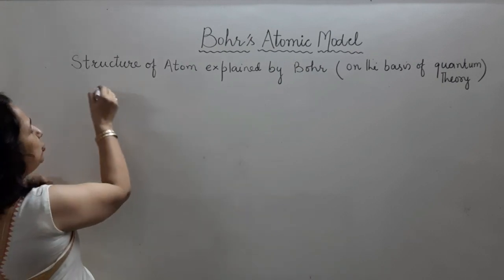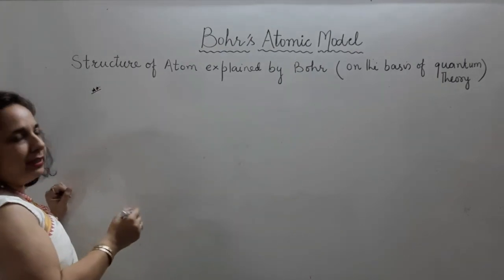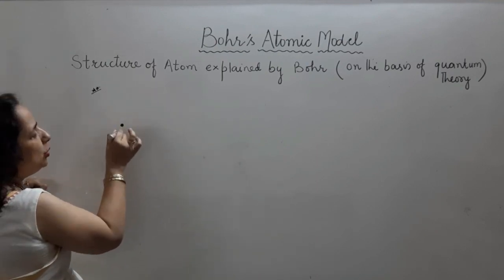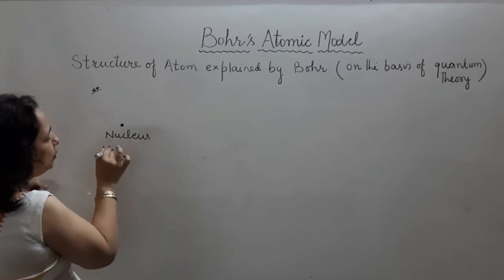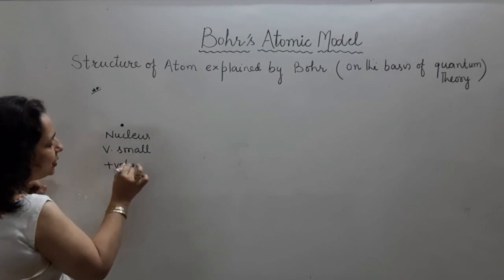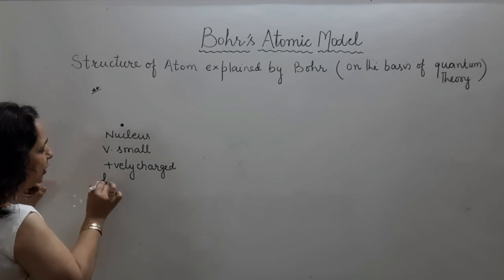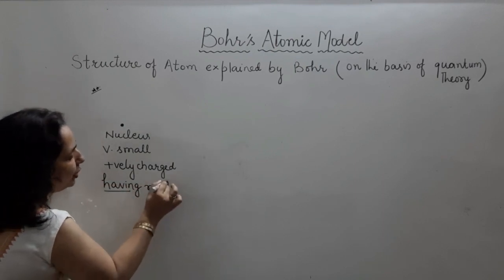And according to this model, if we understand one by one each postulate of this model, बेटे इस मॉडल के अकॉर्डिंग एटम में सेंटर में क्या है? न्यूक्लियस. और न्यूक्लियस इज वेरी स्मॉल, positively charged, having protons and neutrons in it, or we can say having nucleons.